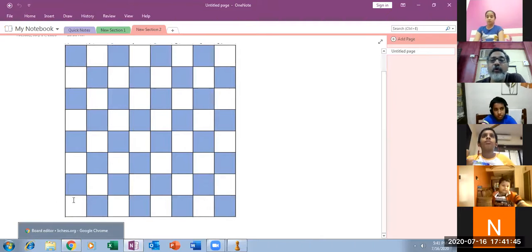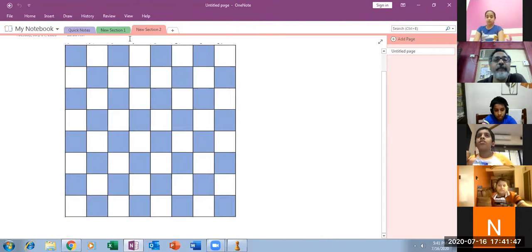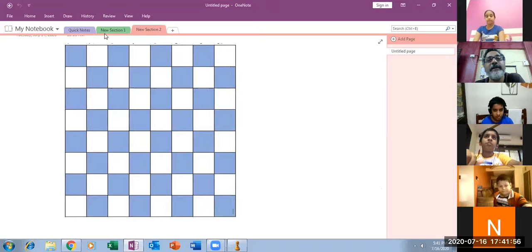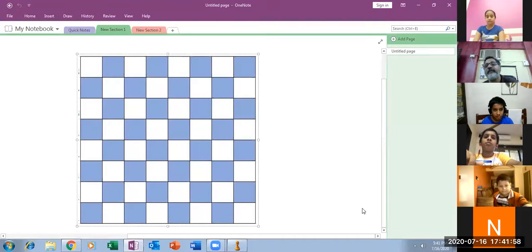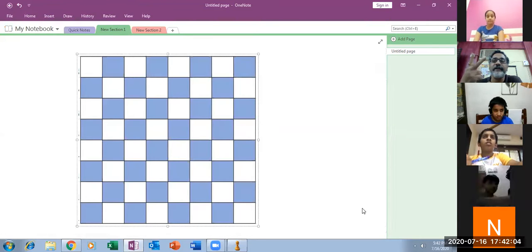So which board will you use? Here you are going to sit like this, upper side and lower side. Will you place the board like this, or like this? First or second?